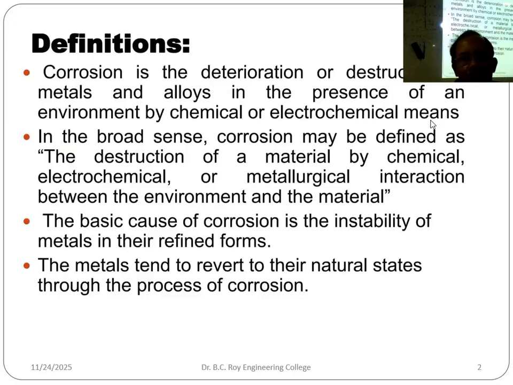So this rust formation is a chemical reaction. If there is sulfuric acid from a raindrop falling onto some metal, there will be a reaction, and that is also a chemical reaction. But another idea I told you: if you have an impurity in the metal, two different metals are present, the metal concerned and the impurity. Or if you take an alloy, more than one metal is already present, not always impurity. So one can be more electropositive compared to the other, and one is less electropositive.